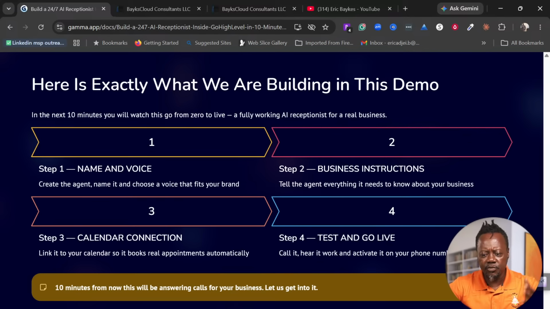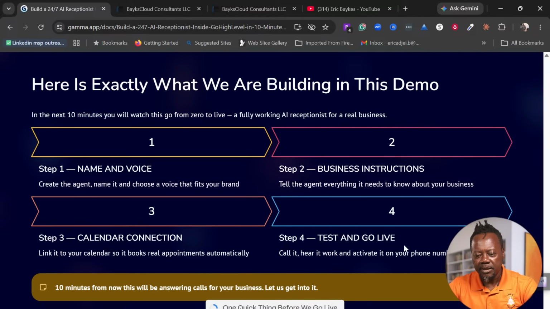And today, this is what we are going to build. We are going to go into our Go High Level, name the bot, give it instructions, connect it to our calendar, and even test it and go live if we have minutes to do this.